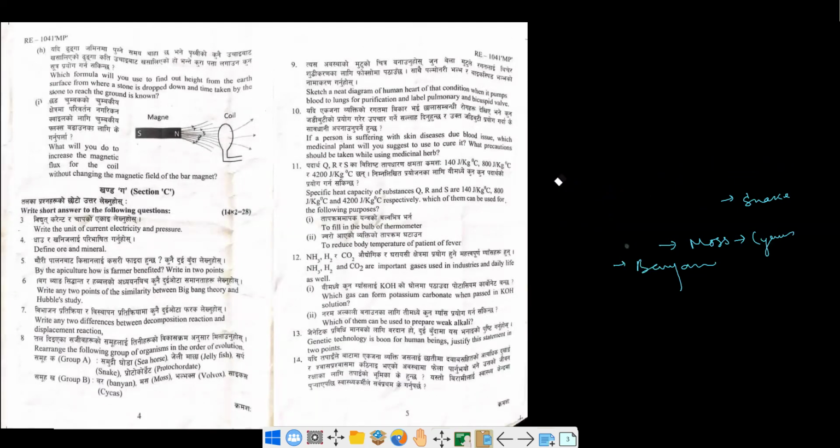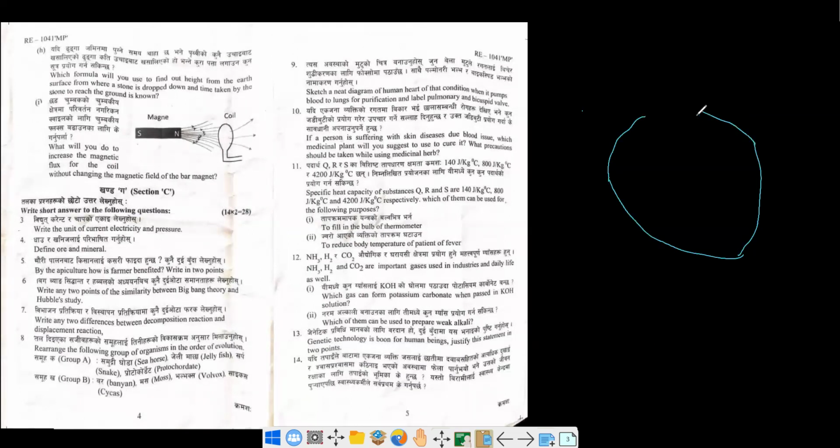Okay, so let us move on to question number 9. We are asked to draw the diagram of the heart. I'm not going to draw it in detail, rather I'll just give you general information. It asks for the diagram of the human heart during the pumping condition, labelling the pulmonary and bicuspid valve. Suppose this is our heart.